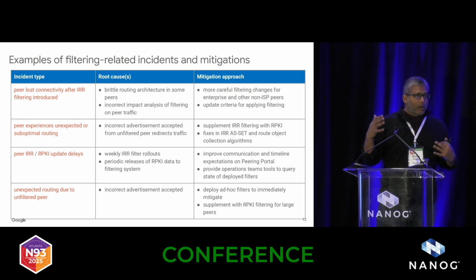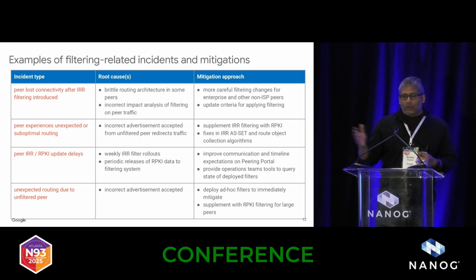One limitation of our IRR filtering is that these prefix lists can be really big. So we have a limit on how big a list we're willing to configure on our devices based on scale testing and so on that we did. Now, a filter list that's bigger than that, of course, means that we don't actually have a filter for them. So we basically have to rely on RPKI origin validation for those. RPKI origin validation only validates origin, so it doesn't do exactly the same thing as what IRR filtering does. But that was a limitation. So we did see some cases where there was a hijack from a network because we didn't actually have an IRR filter on them at all, because they're just too big if we expanded the AS set.